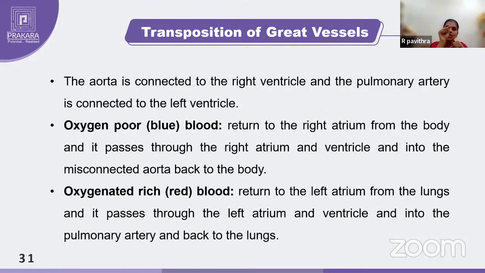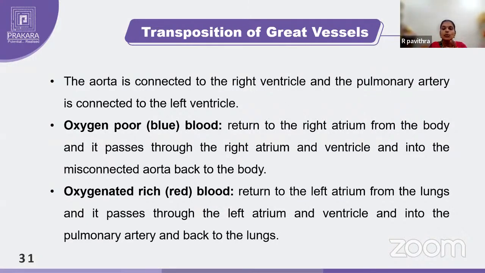It will come from your body, from the atria to the ventricle, again to the body. So only the deoxygenated blood is getting circulated. On the other side, only the oxygenated blood is circulating between the lungs and the heart. So from the left ventricle, it will go to the pulmonary trunk. Again, it will go to the lungs. Again, it will come to the heart.